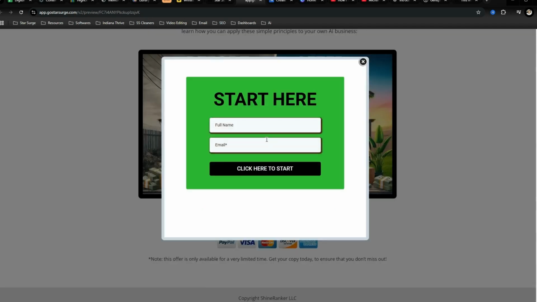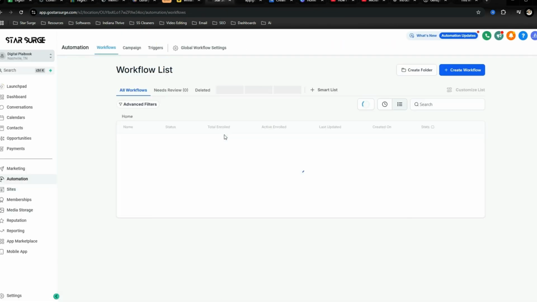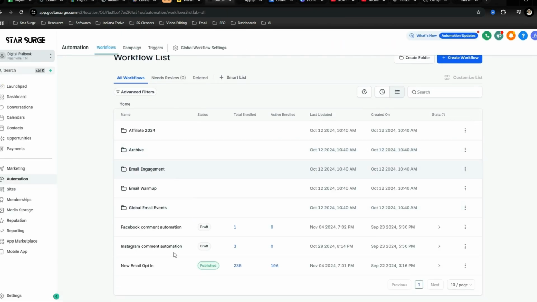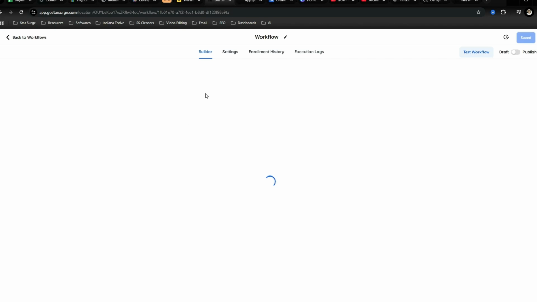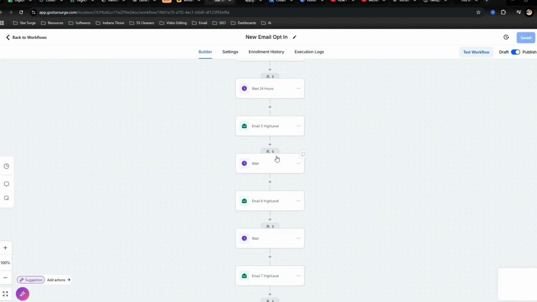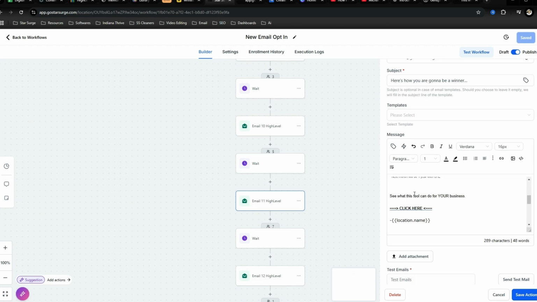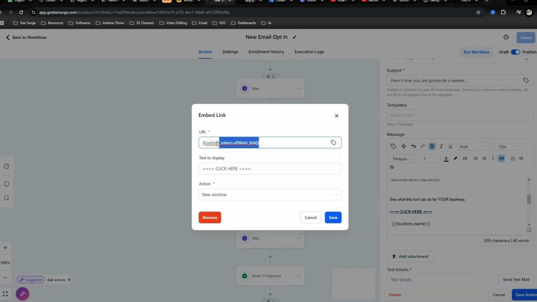And then once they enter it in, boom, they will get put into an automation. In the automation, you'll get all these, but the main one is going to be the new email automation. And what you'll see is there's about 60 emails that you'll have access to. And then when we click into an email, and you see this hyperlink, whenever they click on that, that takes them to your affiliate link. But you see right here, there's a custom value.